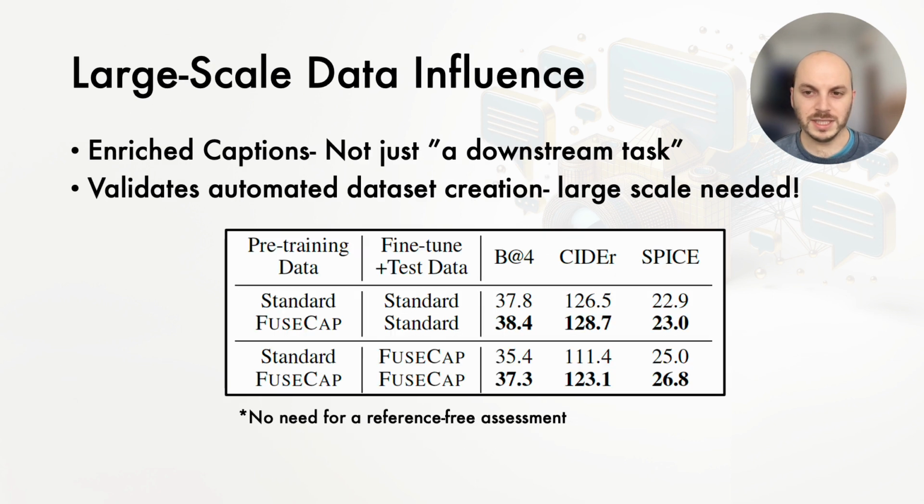Typically, a vision language task involves pre-training with a large scale of regular captions, followed by fine-tuning for a downstream task. In this experiment, we investigated whether generating enriched captions could be effectively treated as a downstream task. Our findings show that following this standard paradigm of pre-training on regular captions and then fine-tuning the model to produce enriched captions yields a significantly lower caption generation score compared to pre-training on the full FuseCap dataset. This outcome validates the necessity and advantages of the large-scale dataset we developed.